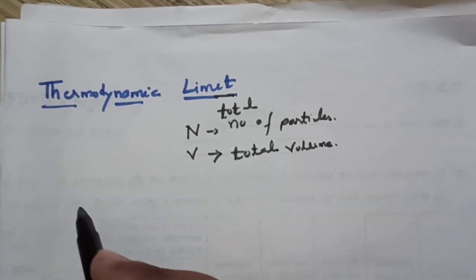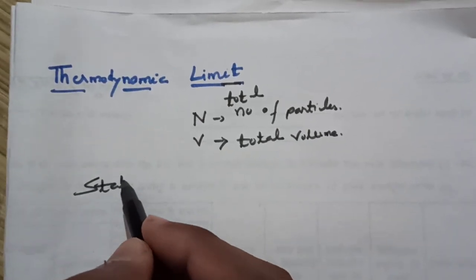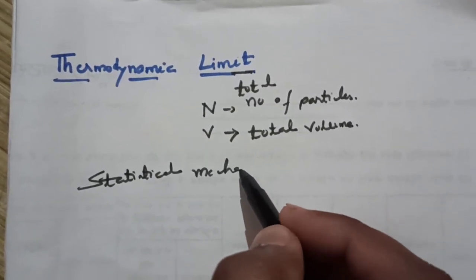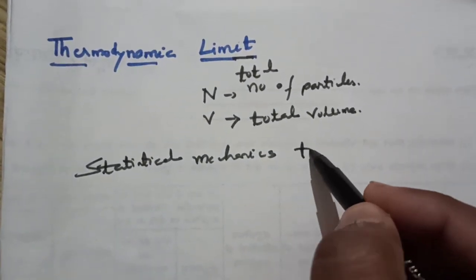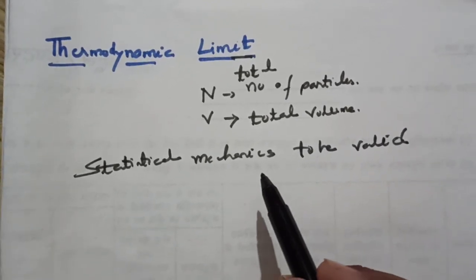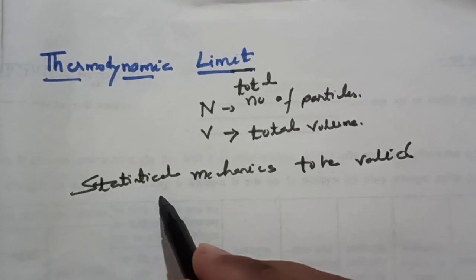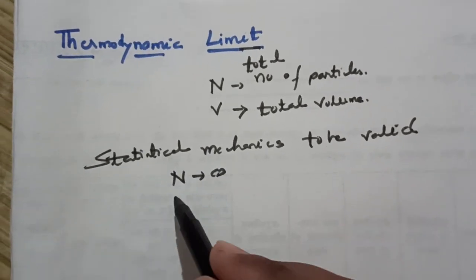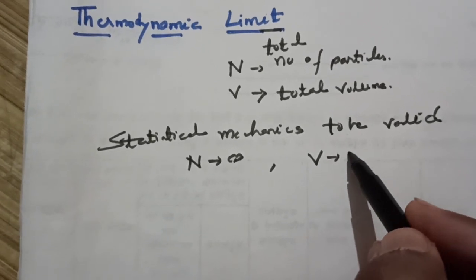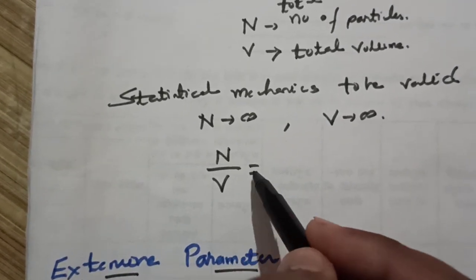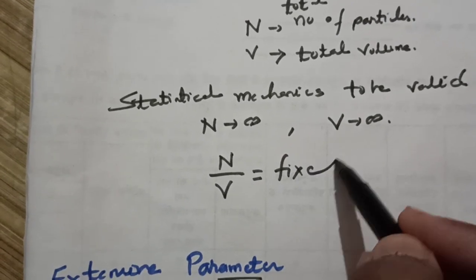Then for statistical mechanics to be valid, N tends to infinity, so V also tends to infinity. In this case, the ratio N upon V is fixed.